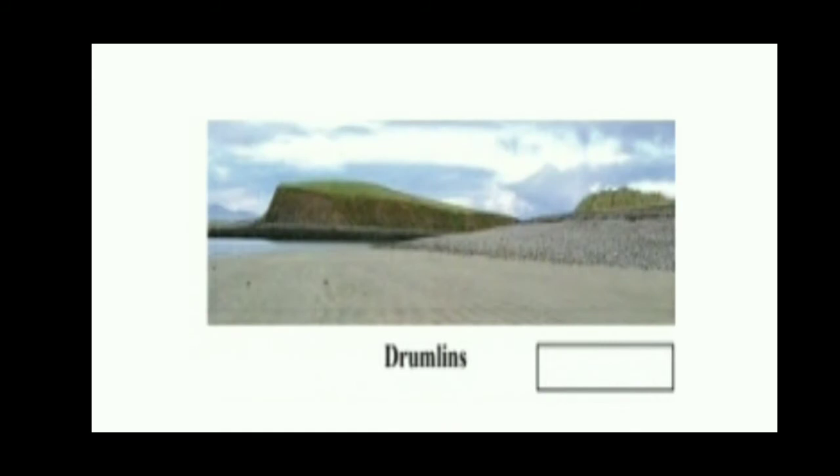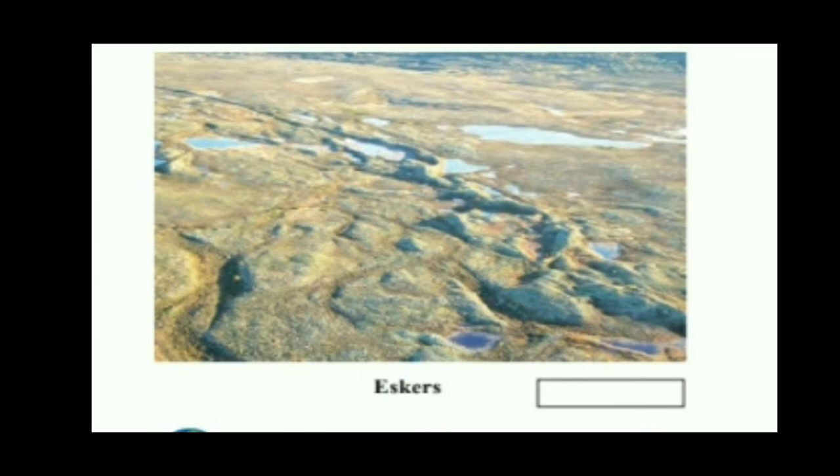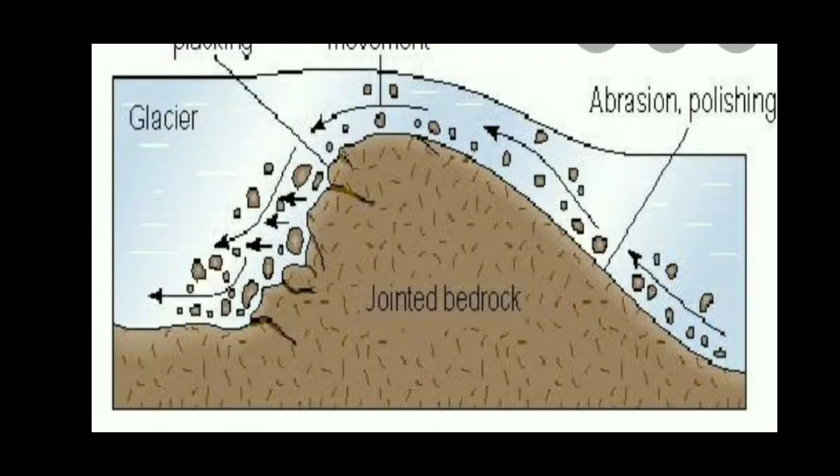Here is a picture of drumlins. So drumlins are formed because of the depositional work, so in that box you will write down depositional work of glacier. You can see the egg-shaped hill there. Eskers are narrow, low-lying areas formed because of deposition of moraine.